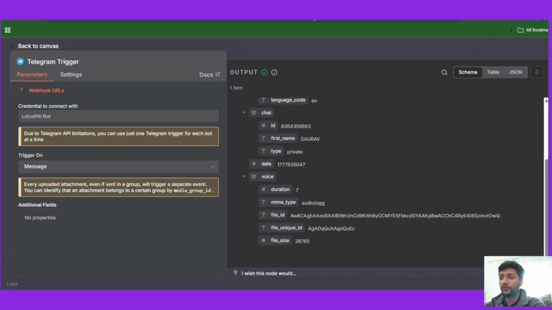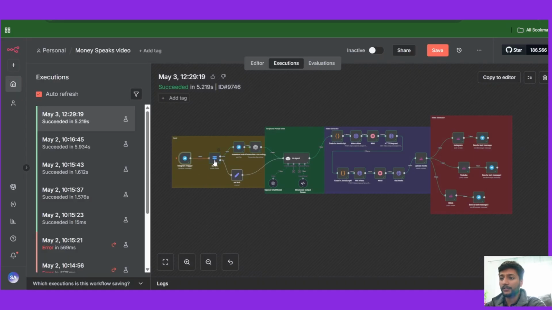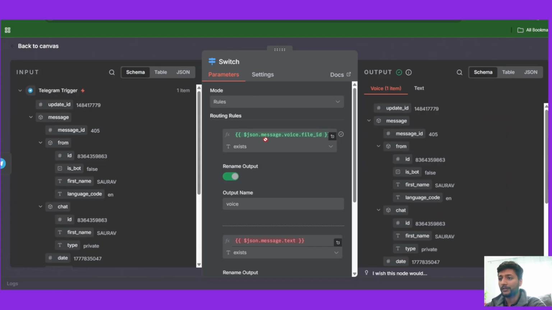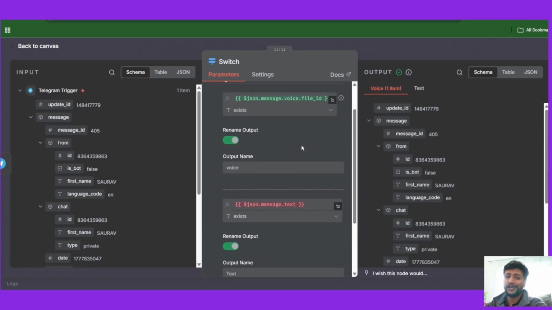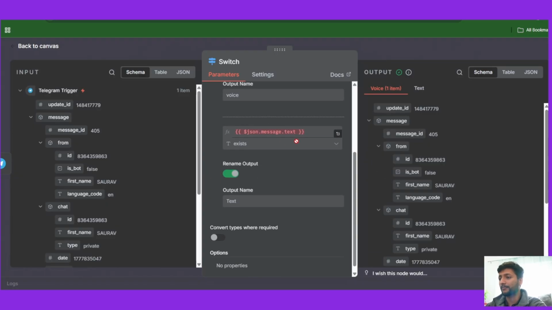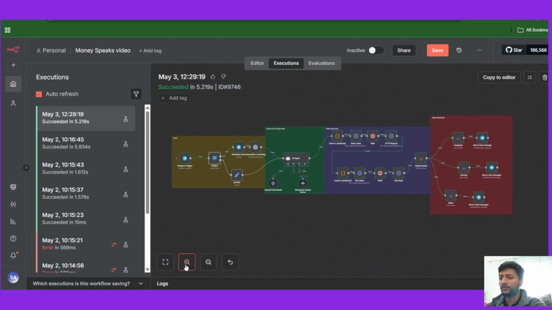Once it takes the input, it takes either a voice note or a text note, and then sends it to this switch. If voice exists, it sends to one direction. If text exists, it sends to another direction. So if you input voice or text, it does not matter. If it's easier to input voice, input a voice. If it's easier to input text, input a text. As simple as that.